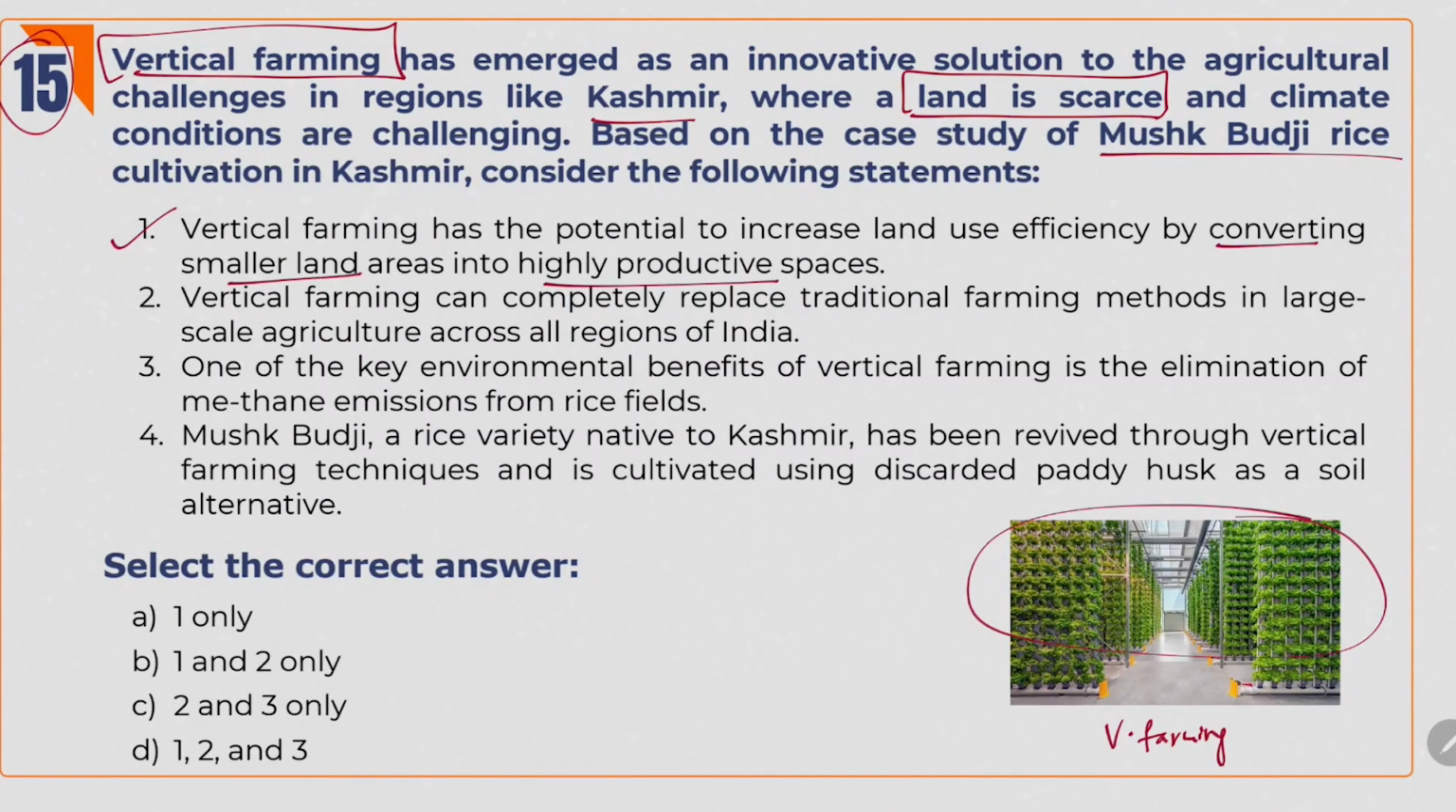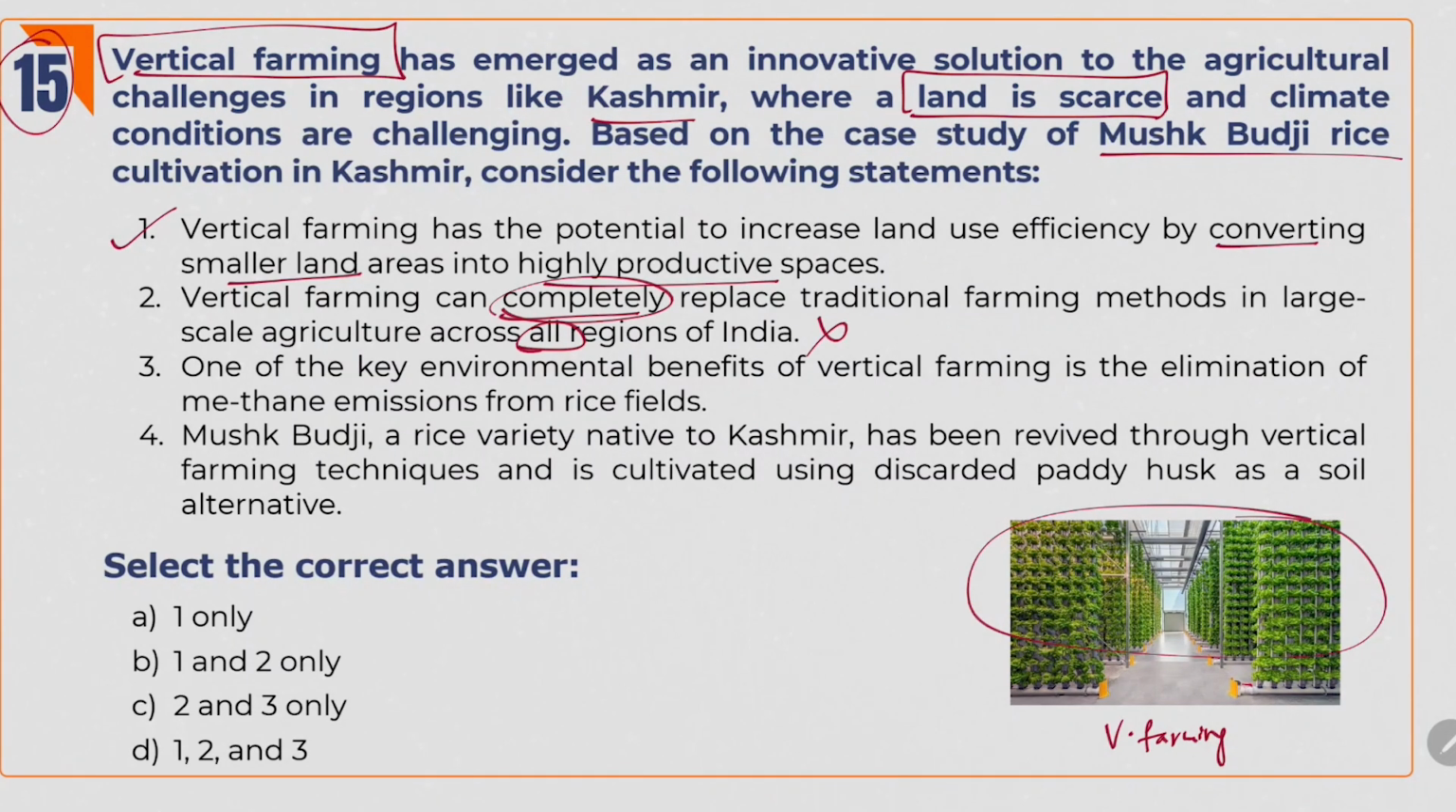Second one, vertical farming can completely replace traditional farming methods in large-scale agriculture across all regions of India. See how extreme this statement is sounding. Depending on the crop, we can choose what to use, like vertical farming or traditional farming. We can't tell that we can completely replace traditional farming in all regions of India. This is so extreme and it is not practically possible also. So this is a wrong one.